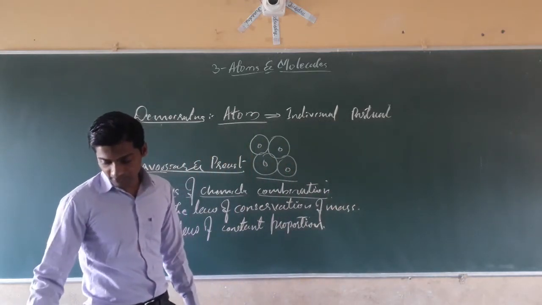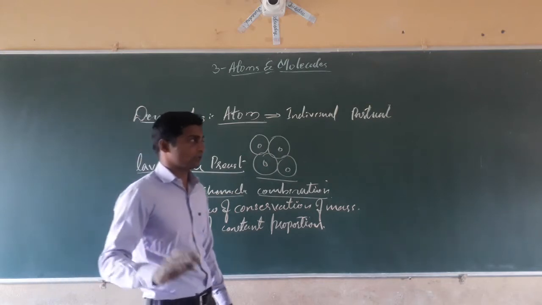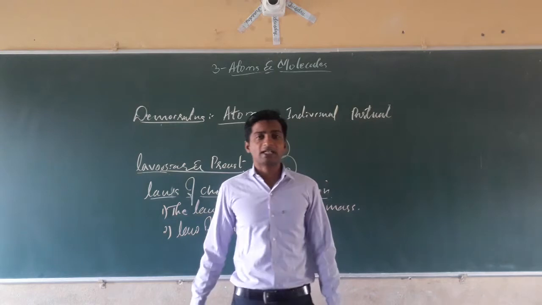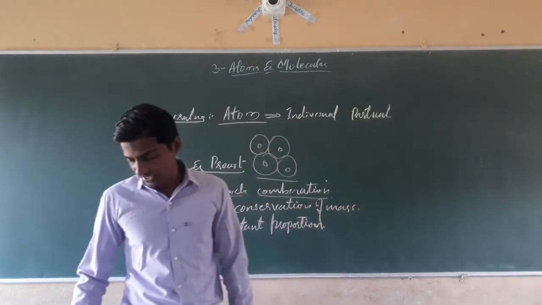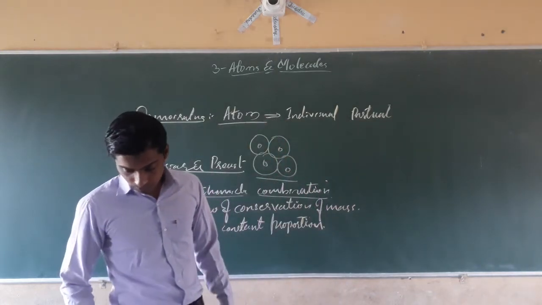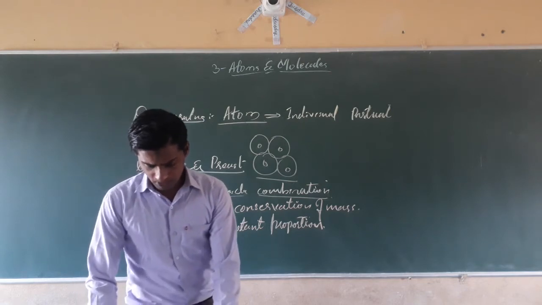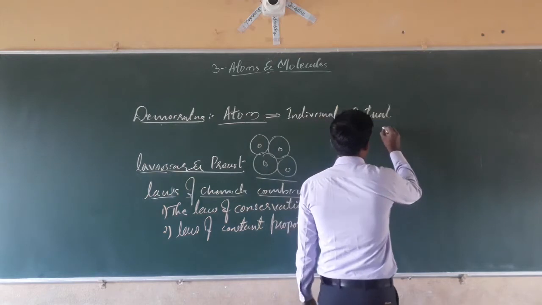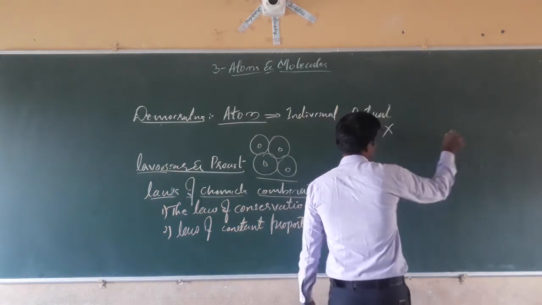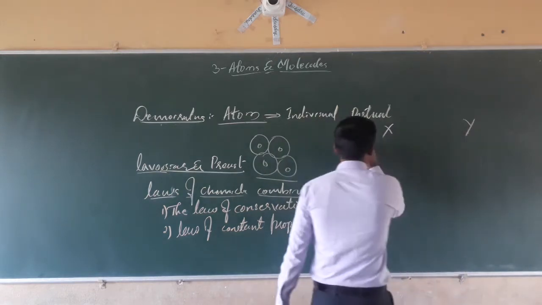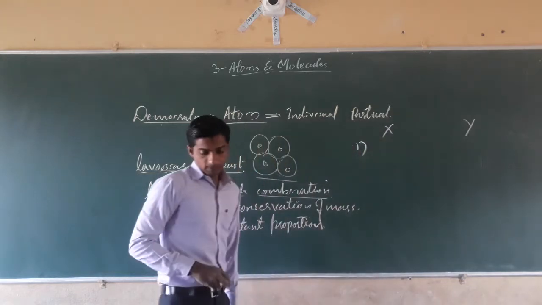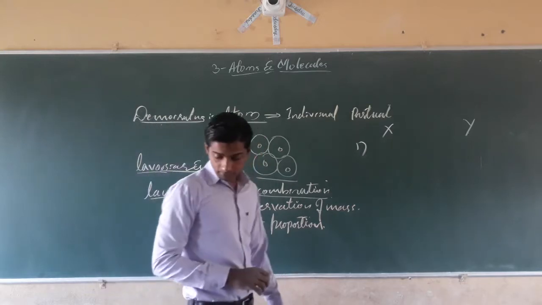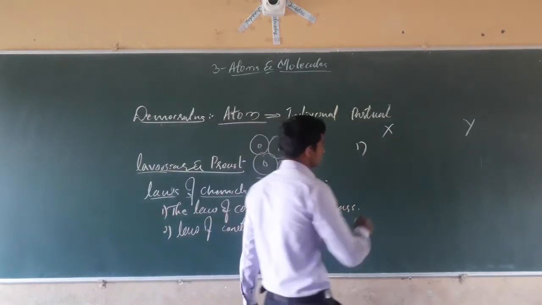We can define it later; it will be better to say it later. For that we have to discuss one activity. Here in your textbook one activity is given, where we take some chemical substances, two types of chemical substances. The first one is copper sulfate and sodium carbonate.